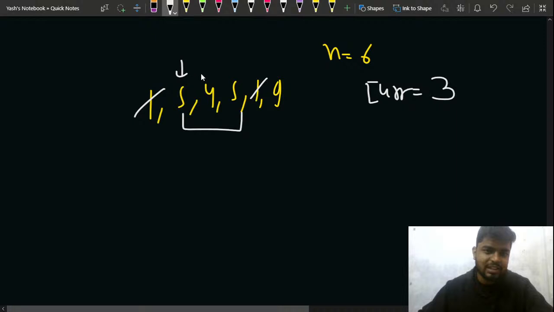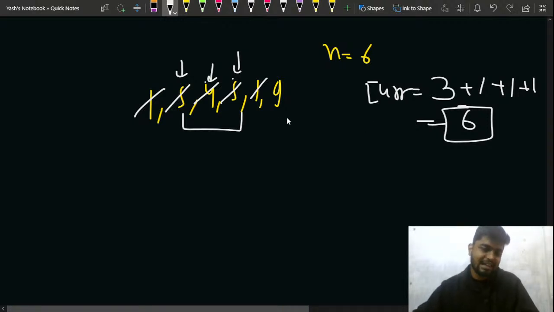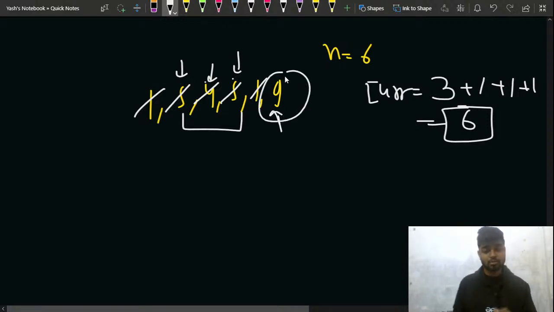So for this particular granny, there is this granny and this granny. So 3 plus 1, 4 plus 1, 5. So this granny will add up as well, right? After this, for this granny, you can see that there are 4 grannies, so one more, this satisfies, so that is why I add this up. Then for this particular granny also, you can add 1 to it here, so the total of 6 grannies will go. And when the granny with the 9 comes, for this granny at least 9 grannies should be present. You can easily observe from this that not all 9 grannies are present in this case, right?